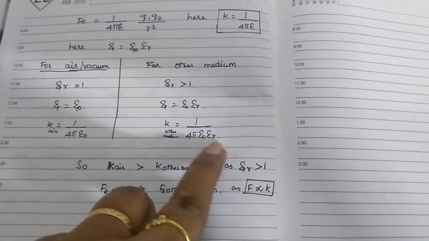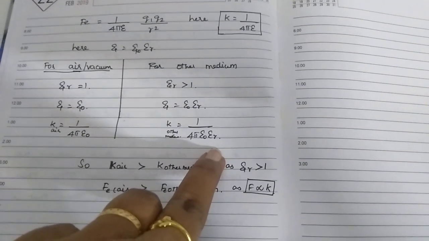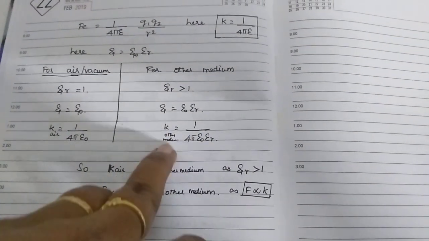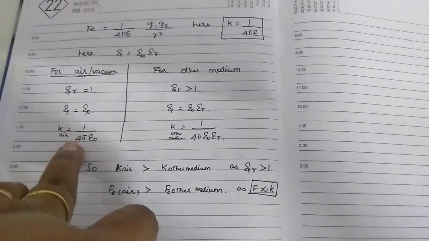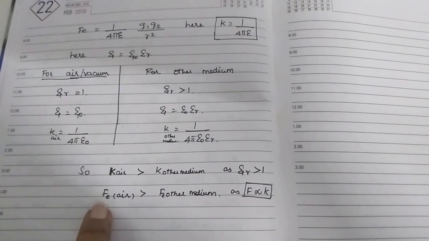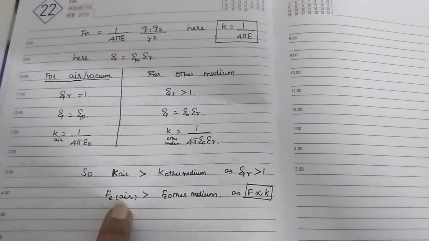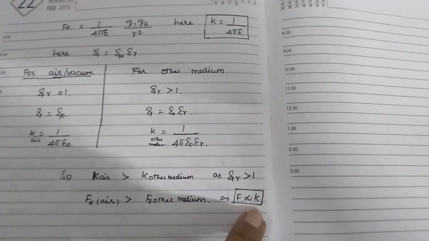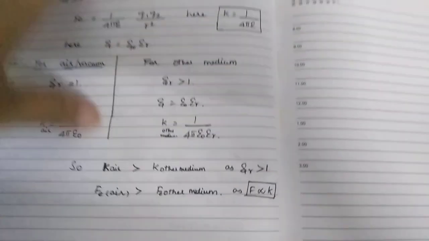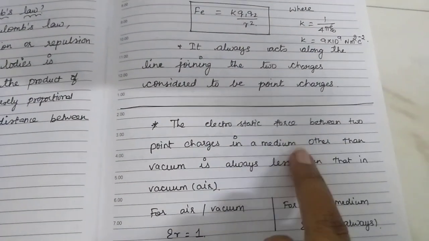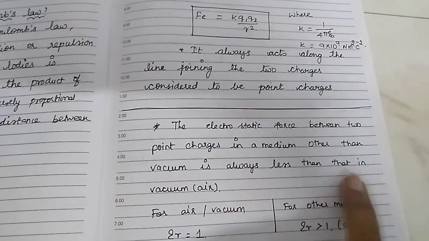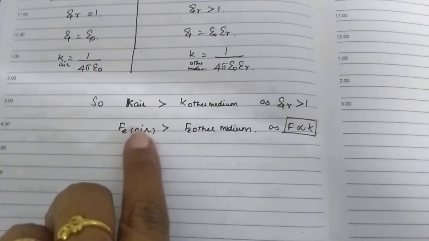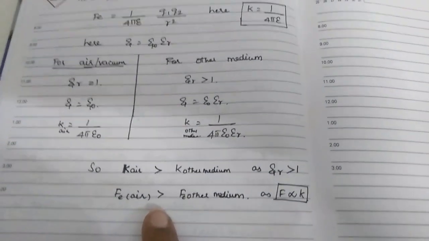When we divide by a value greater than 1, K is inversely proportional to it. So K other medium is lesser than K air, and the electrostatic force Fe in air is greater than F in other medium, because F is directly proportional to K. So coming to the statement, the force in a medium other than vacuum is always less than that in air, which is nothing but F other medium is lesser than F air. Hence proved. Thank you.